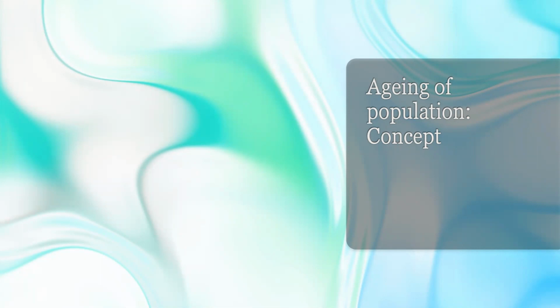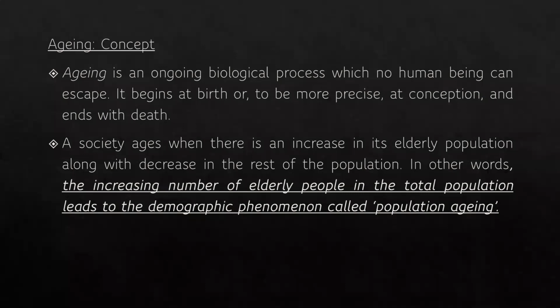Today's class will be on aging and its concept. Now, what is aging? I'm sure you must have heard about the term earlier also. Now, aging is a continuous process. It's a continuous ongoing biological process which no human being can escape. It begins at birth and ends with death. So in a simple word, you can also say aging means growing old.